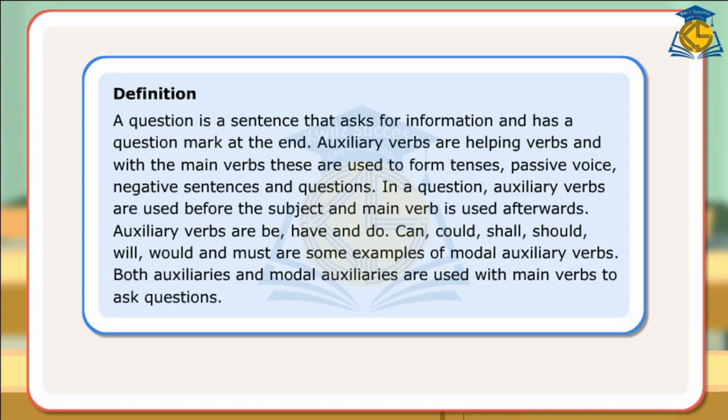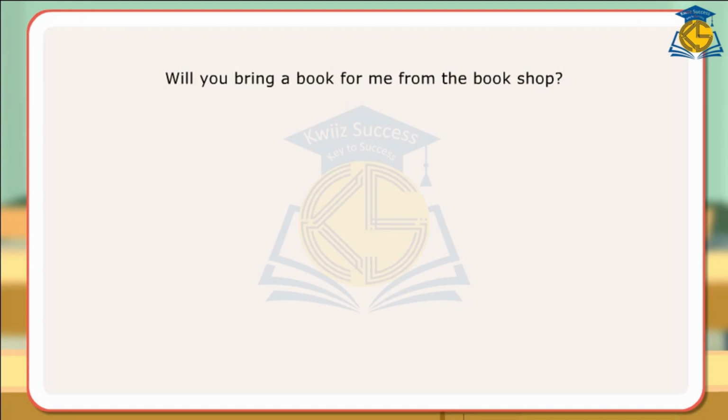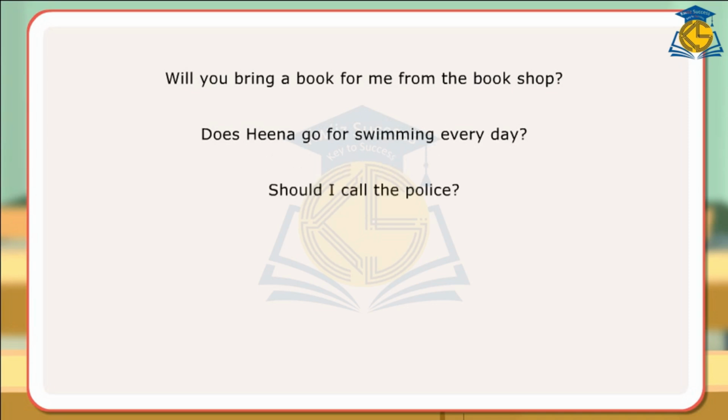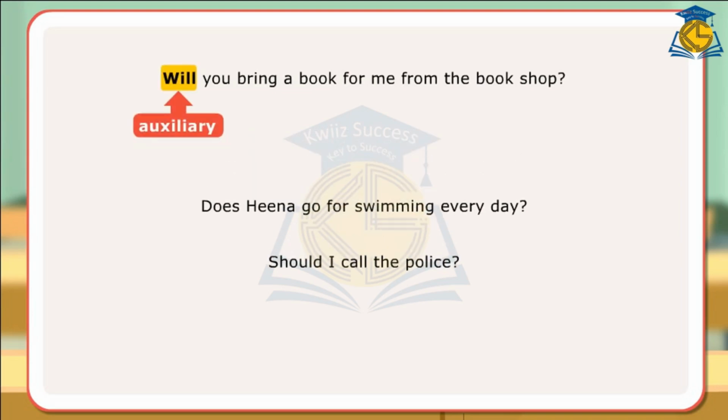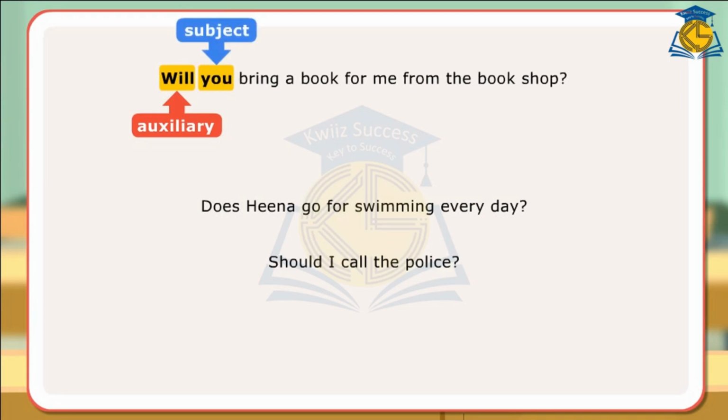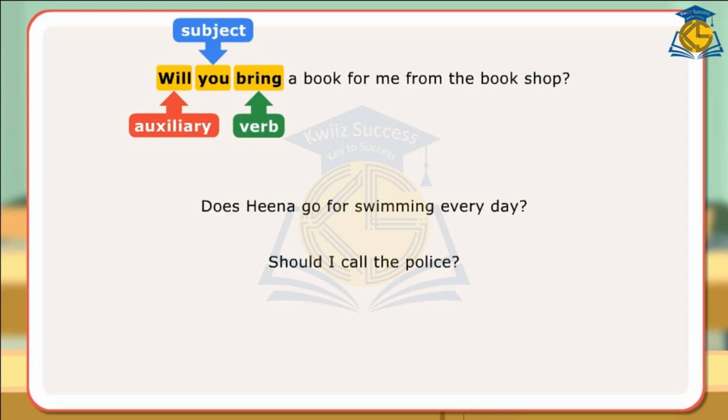Let us look at a few questions. Will you bring a book for me from the bookshop? Does Hina go for swimming every day? Should I call the police? In the first example, auxiliary will is used to ask a question. It is used before the subject you. The main verb bring follows afterwards.